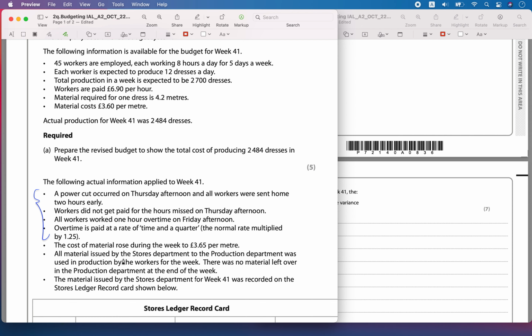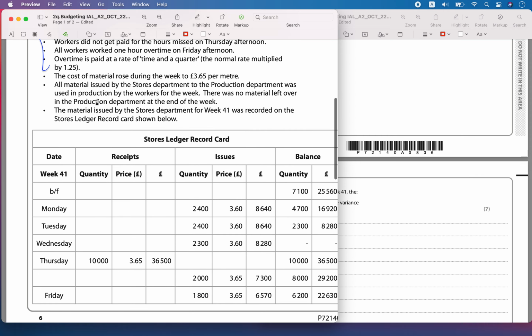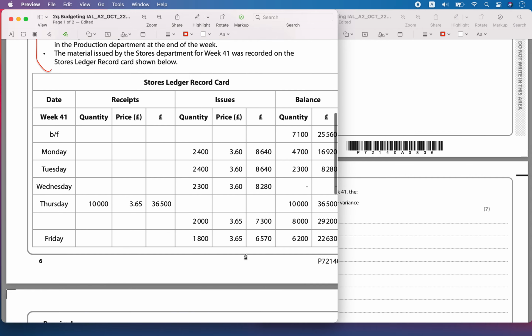Next, the material cost has also changed. It has increased to 3.65, and all the materials issued by the stores to the production were used in the production. There was no material left over in the production department by the end of the week, and the material issued by the stores department was recorded in the stores ledger as given below. However, we can see that there is a change in the budgeted material cost. So there was a change in the labor hours worked, and there was a change in the material cost, and there could be changes in the budgeted quantity of material used also.